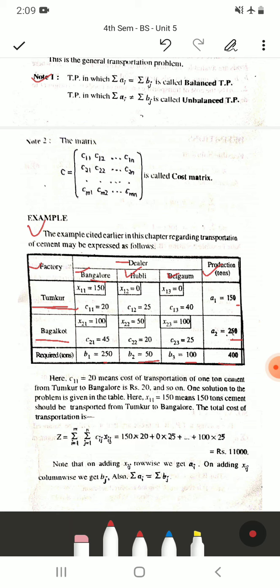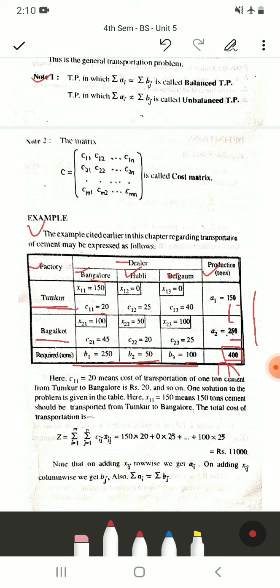When you add 150 plus 250 you get 400, and 250 plus 50 is 300, 300 plus 100 is 400. So you can see here this is summation ai equal to summation bj. You add all the b values, you get 400, you add all the a values, you get 400. Therefore we can say this problem is a balanced transportation problem. The solution of this we will see later, but this is how you generally formulate a transportation problem.